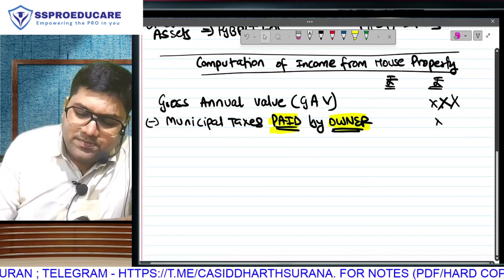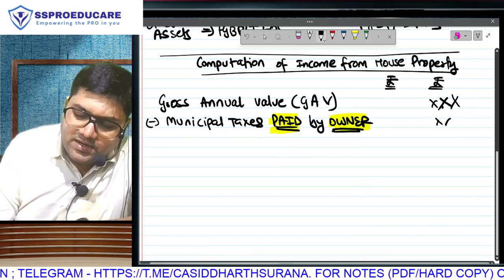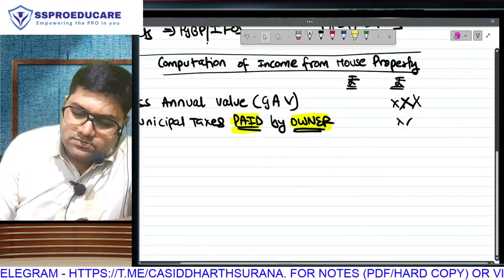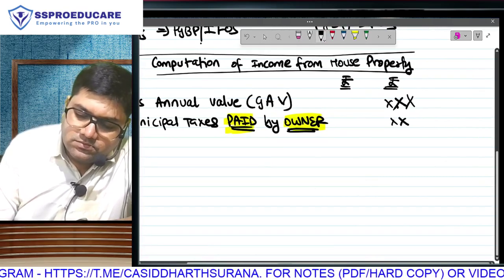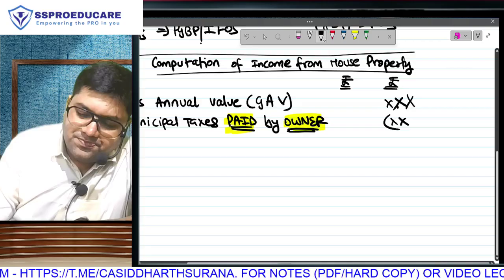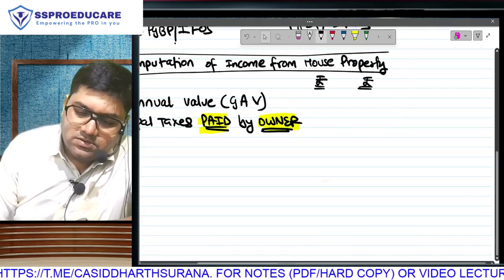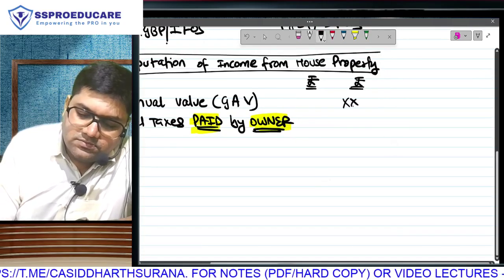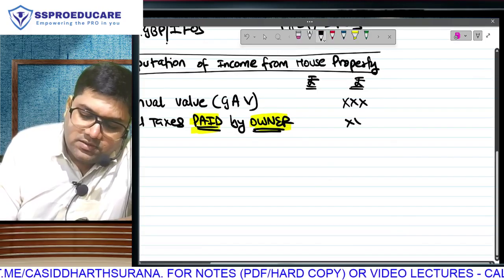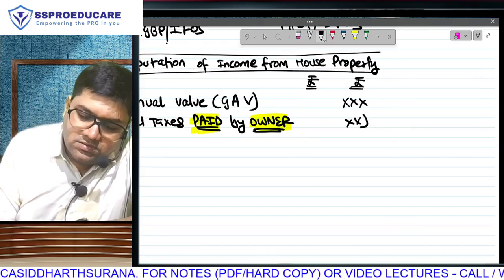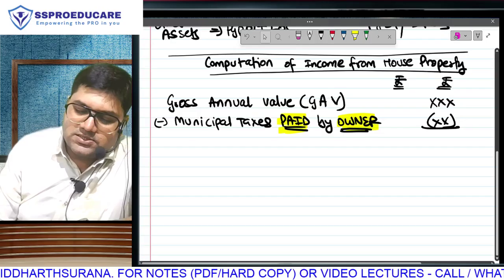First, let's make the format, then we will discuss everything that we are writing. So, सबसे first step, GAV. From GAV, we will subtract municipal taxes.